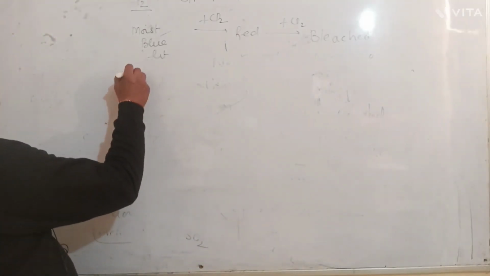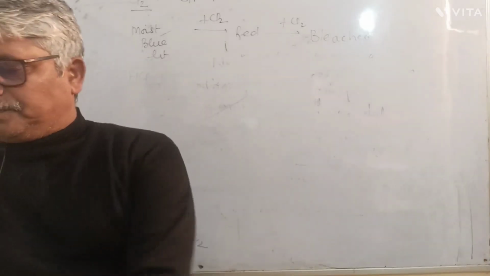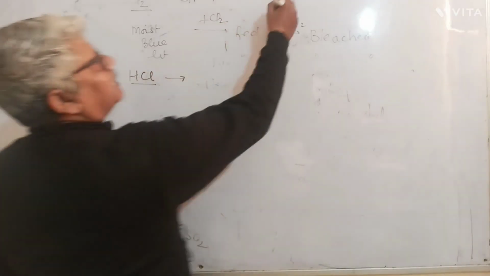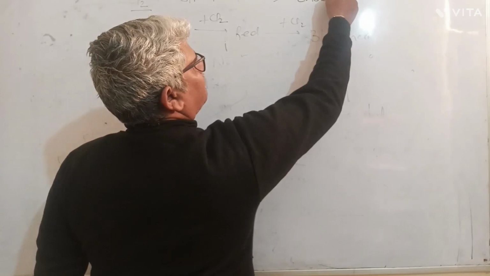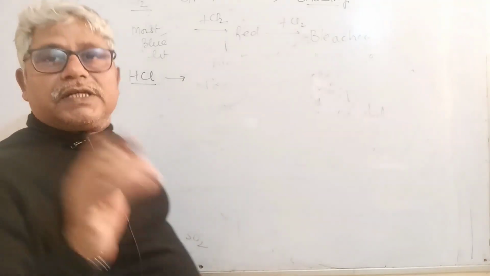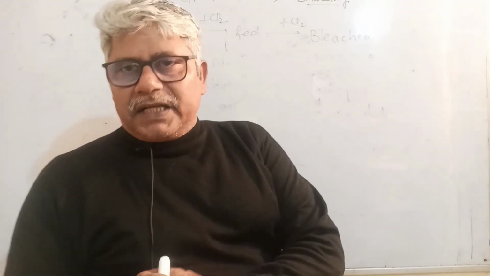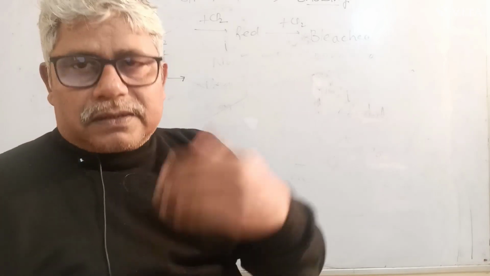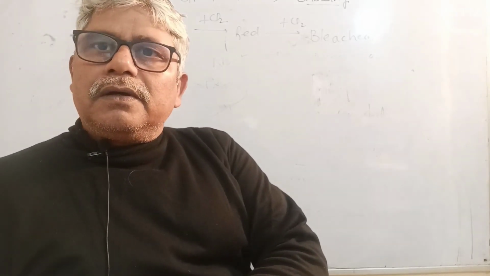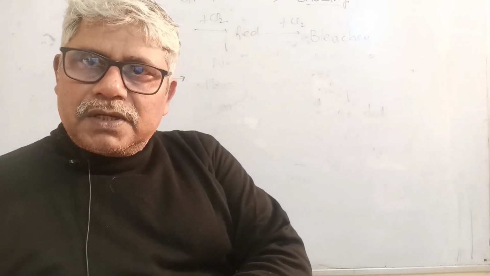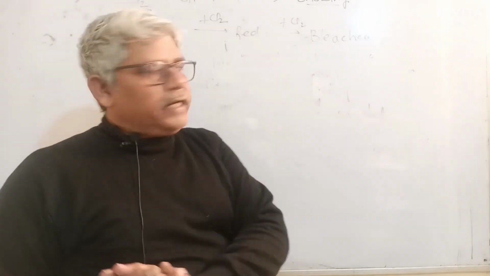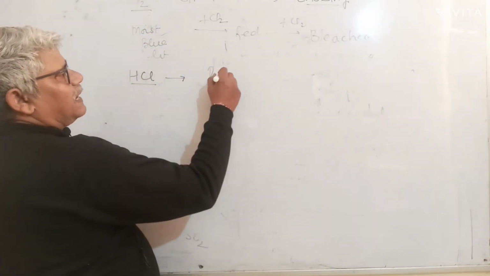Next gas is hydrogen chloride. Forgot to tell you that it has a choking odor. You find difficulty in breathing. Physical properties also are identifiable properties, right? As the class progresses, we will talk about pungent, offensive, smelling of rotten egg. There are so many observations. But when you talk about confirmation, there has to be a characteristic test, one and only test, right? So hydrogen chloride is a pungent smelling gas.